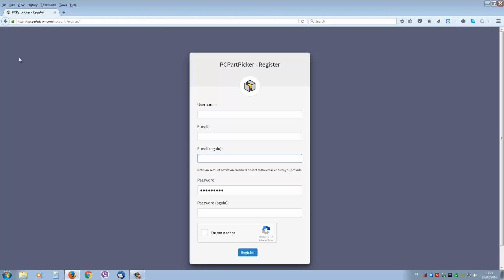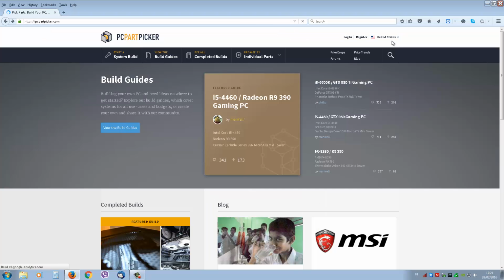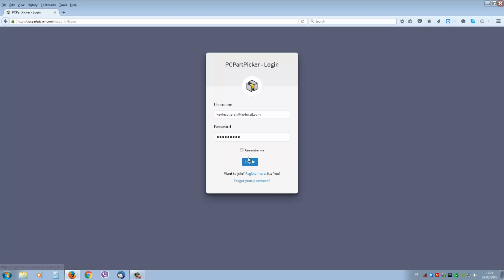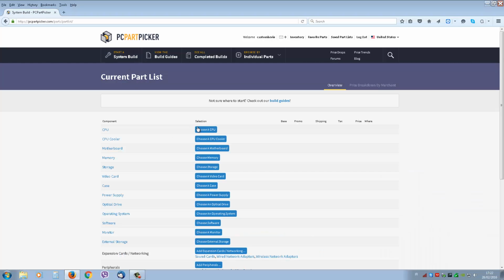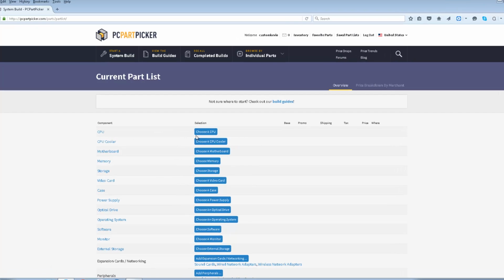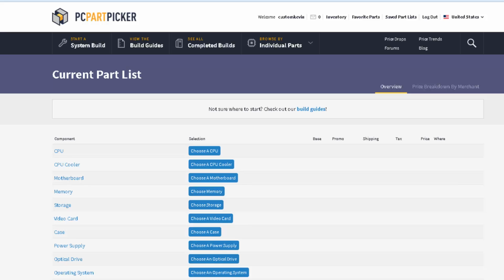Now, what is so good about PC Part Picker? So let me just log in and I'll show you what is so good about this. With PC Part Picker, it is next to impossible to get the wrong components. So whatever PC you want to build and you're not sure of what parts are compatible with each other, this website will guide you the easy way. Basically, it shows you what parts are compatible with each other.